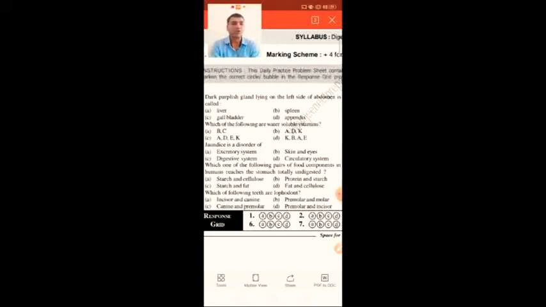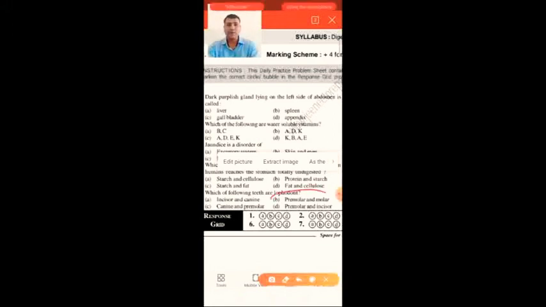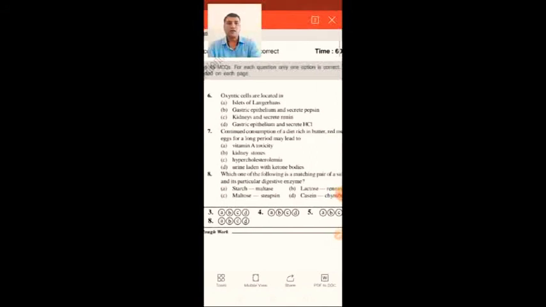Here premolars and molars are considered to be the lophodont. So here B option, because they come once in the life cycle of a person, and they are also with cusps.